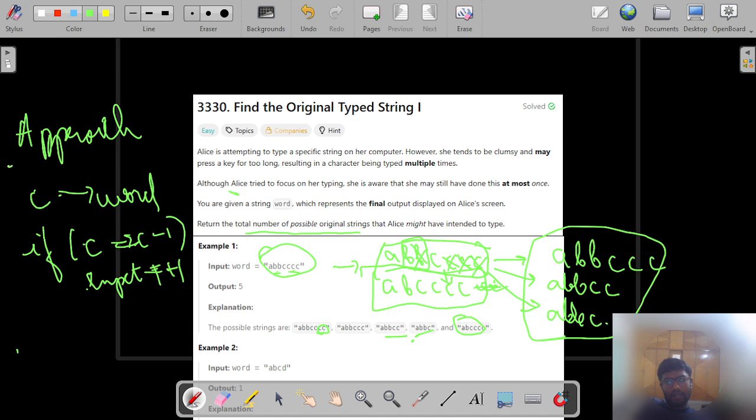At the end, the expected output will start at 1, as the original word is also an expected output.